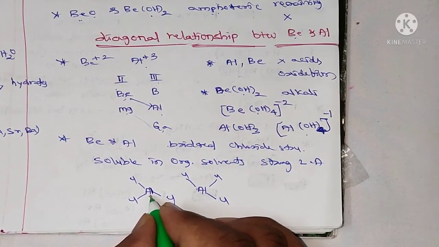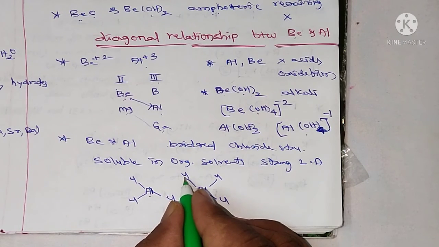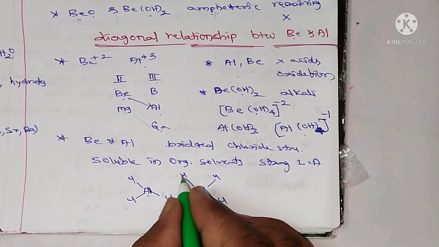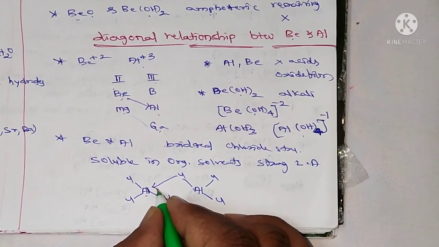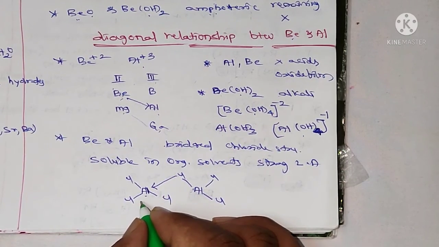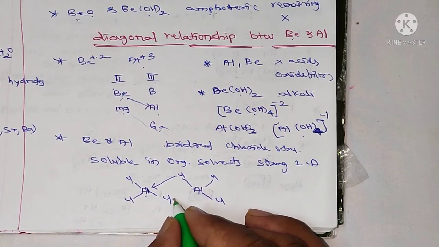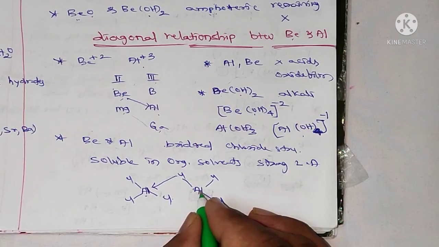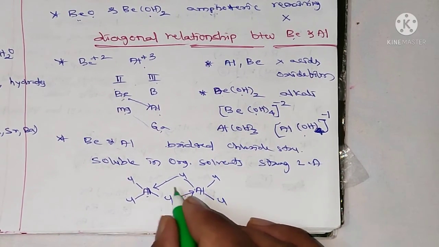The aluminium of one molecule is connected to the chlorine of another molecule, meaning this chlorine can donate an electron pair to the aluminium of the other molecule, and here also this chlorine can donate electrons to the aluminium of the other molecule, and they form coordinate covalent bonds.